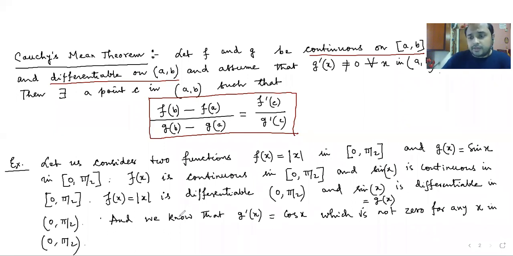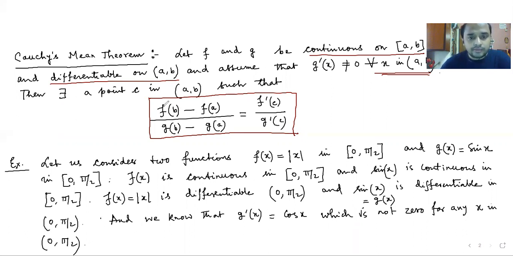If you take pi by 2, then cos pi by 2 is 0, but I'm taking the open interval. So you have to be very careful. If you write a closed interval over here, that will not hold good. Each point written in this statement is very important, and you cannot just neglect it. So all these conditions are satisfied over here.